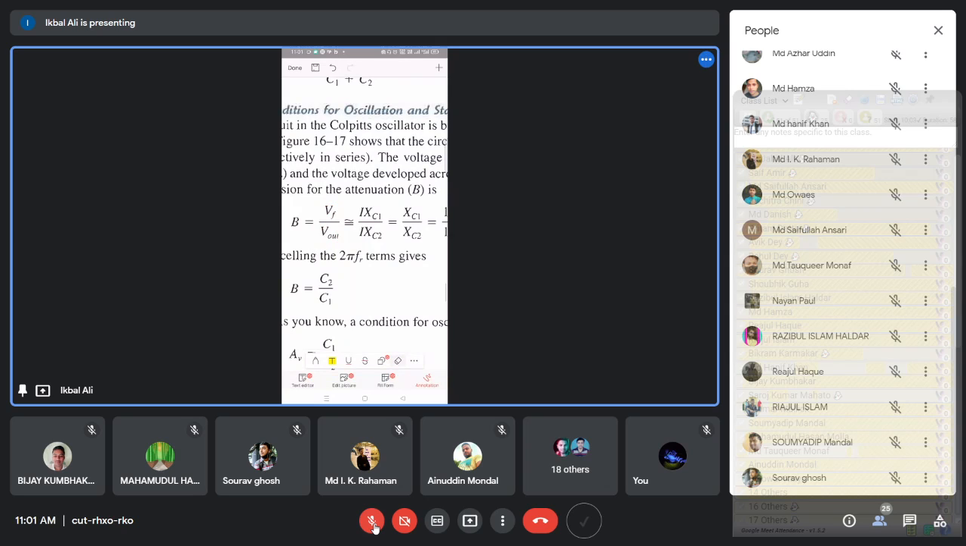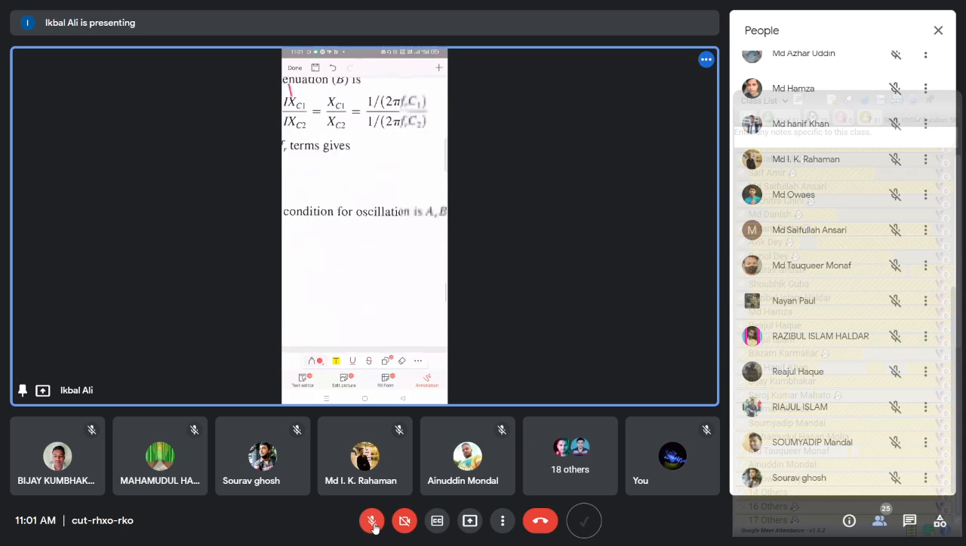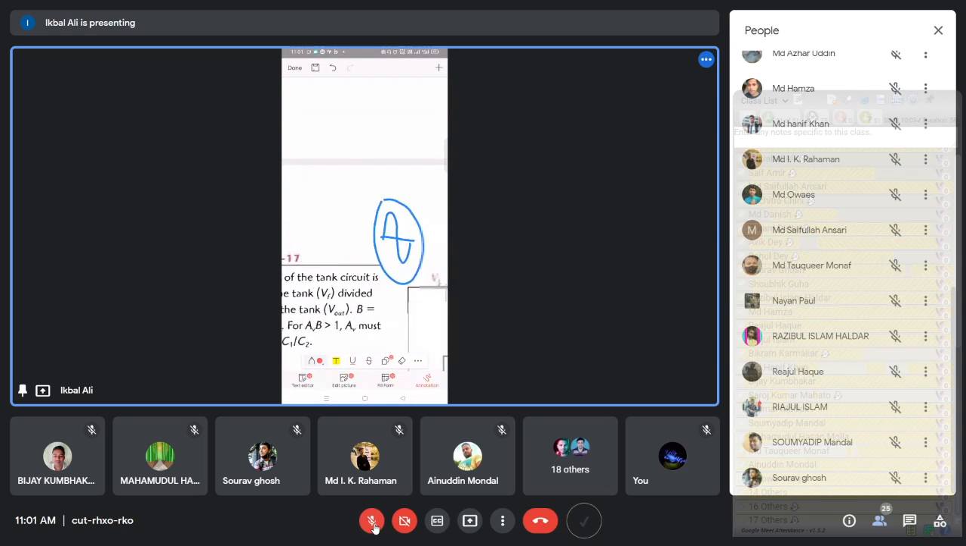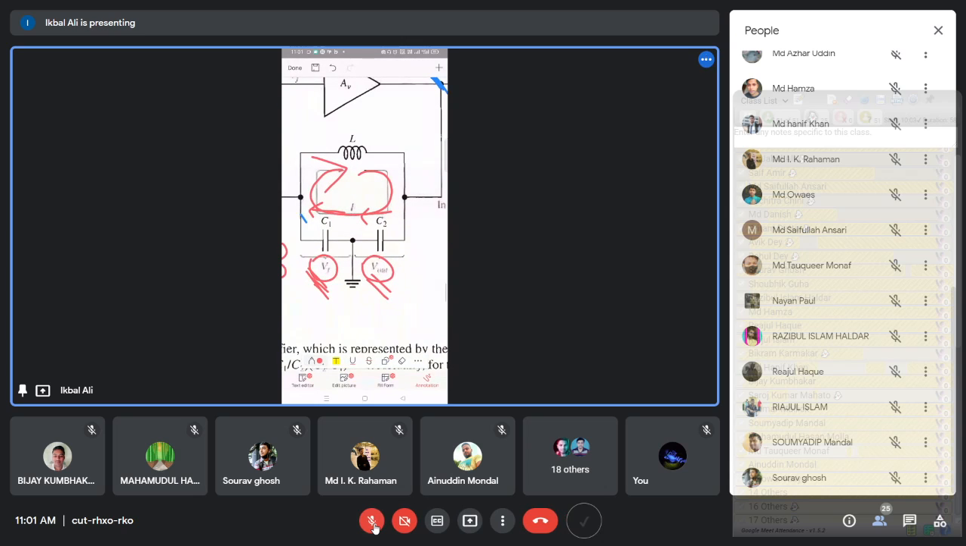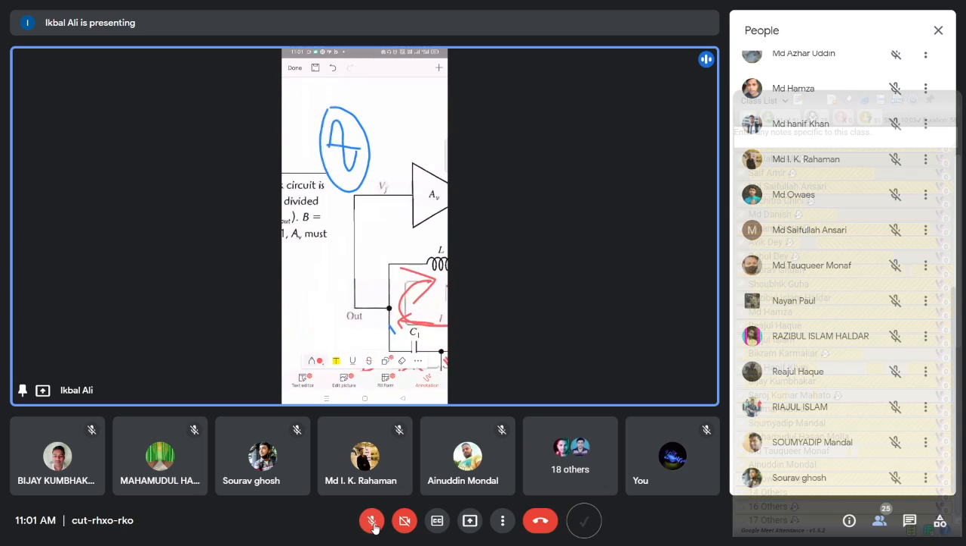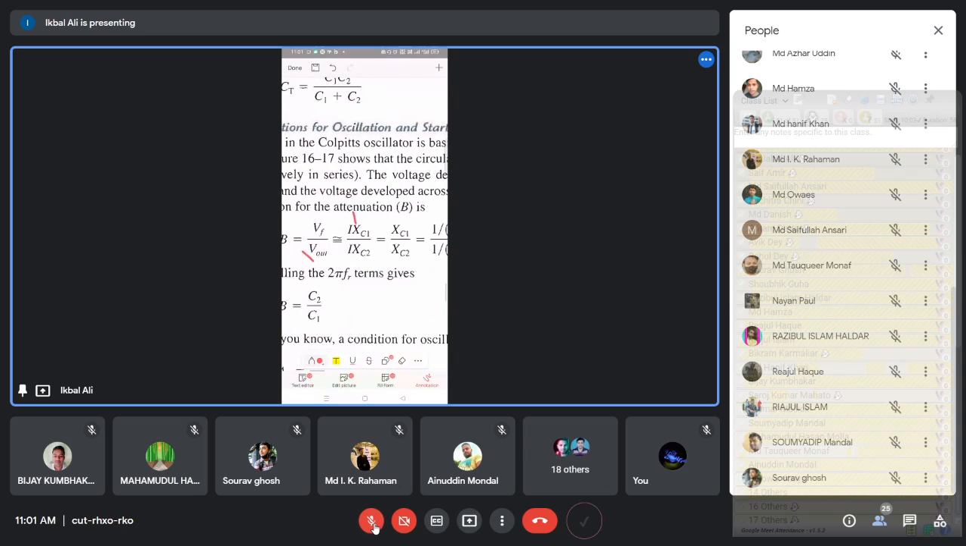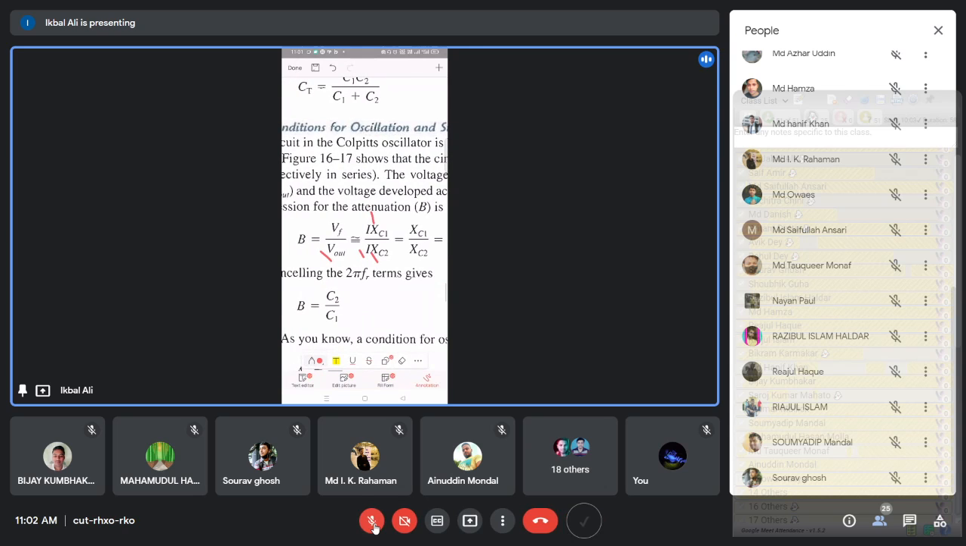Now what is Vf? Vf is the voltage developed across C1, given by the loop current I into the impedance of the capacitor XC1. What is V out? V out is the voltage developed across C2, as we have discussed. So it is the current I multiplied by the impedance of the capacitor XC2. In this way, you can calculate very easily the beta of the network.